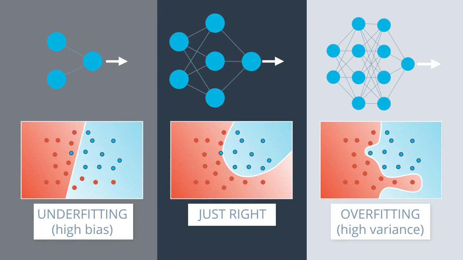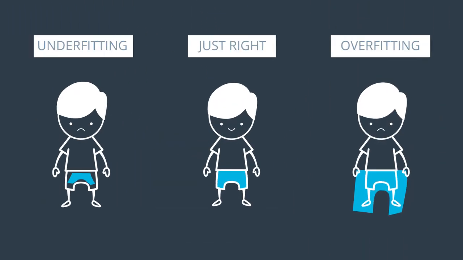Now the question is, what do we do? Well, this is like trying to fit in a pair of pants. If we can't find our size, do we go for bigger pants or smaller pants? Well, it seems like it's less bad to go for slightly bigger pants and then try to get a belt or something that will make them fit better. And that's what we're going to do. We'll err on the side of an overly complicated model, and then we'll apply certain techniques to prevent overfitting on it.